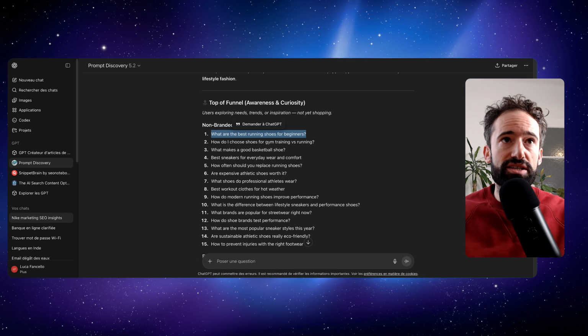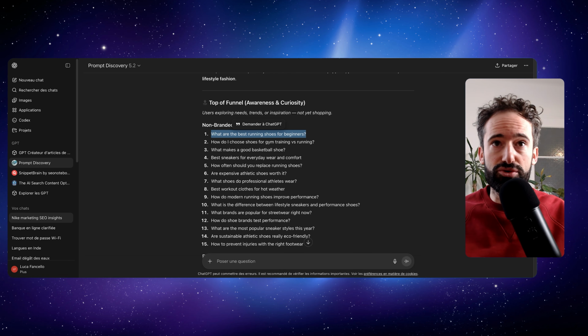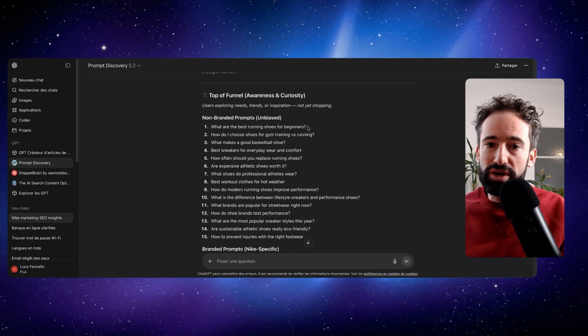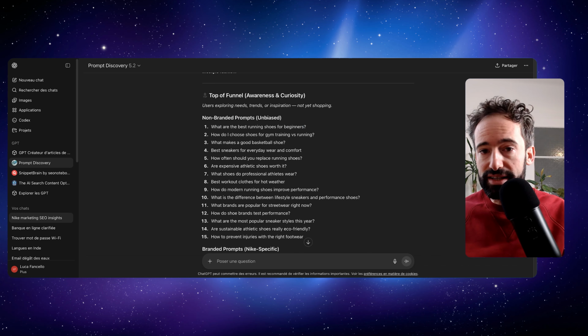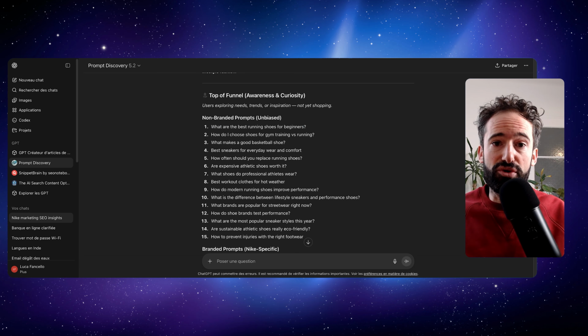If you want, you can very easily create a Google Sheet, Excel, or whatever tool you want to record this. And then you will need to track these prompts in a tool like Qwairy, for example, or simply every week directly on ChatGPT.